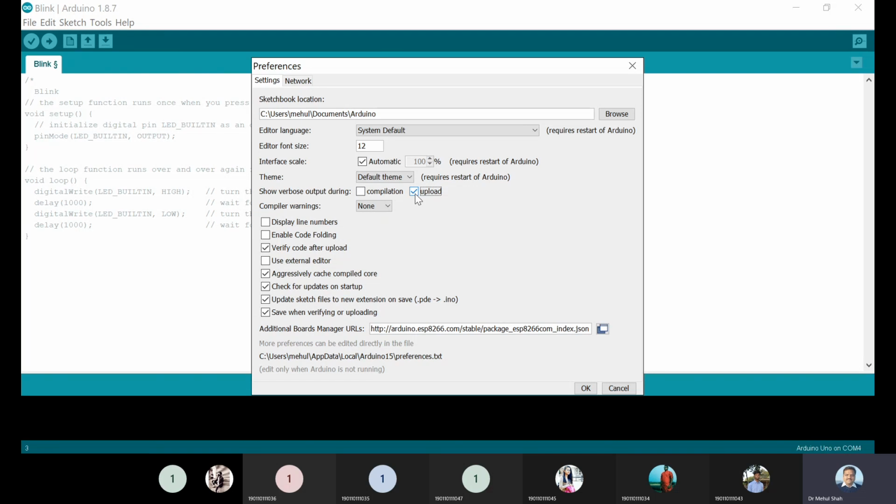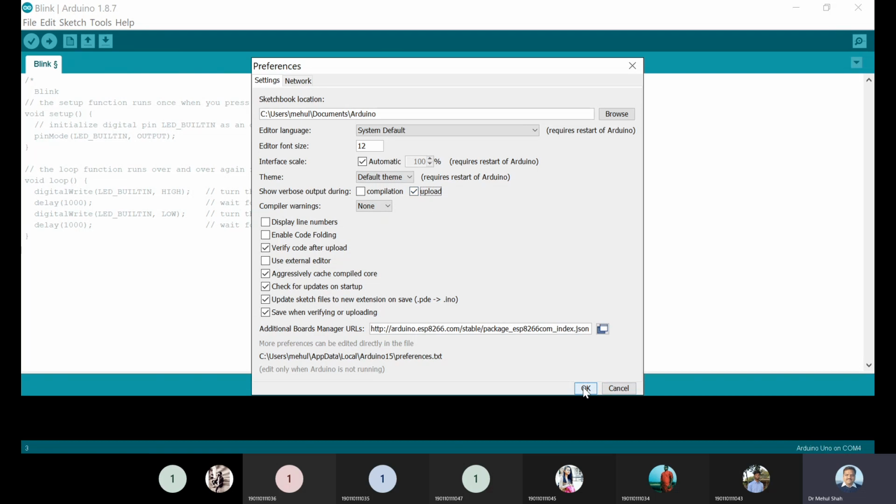Without it, the command prompt will not give information about the upload procedure. So once you tick show verbose output during upload, right? Verbose output means how the actual code is uploaded using which kind of controller. That is all about verbose.